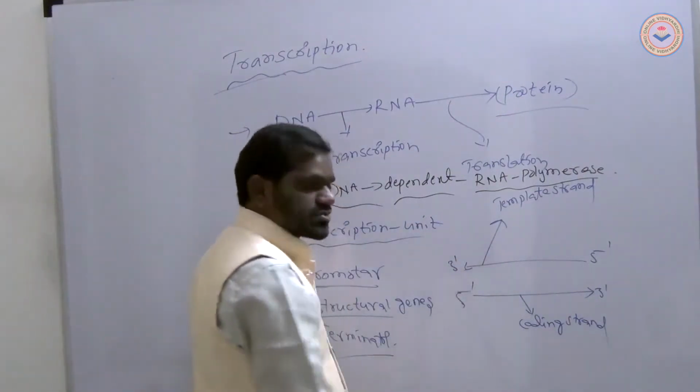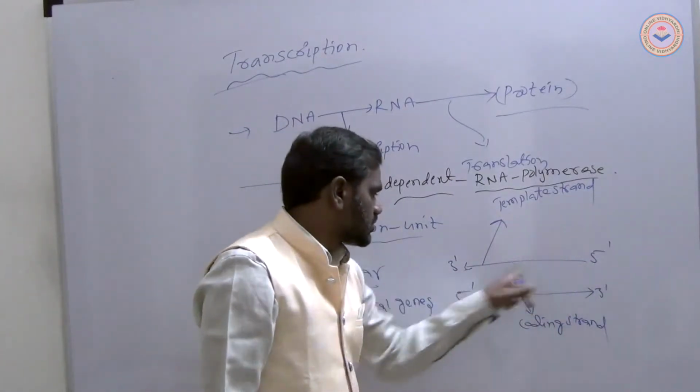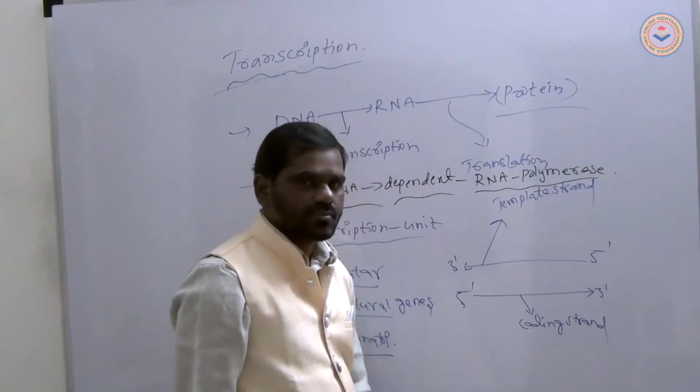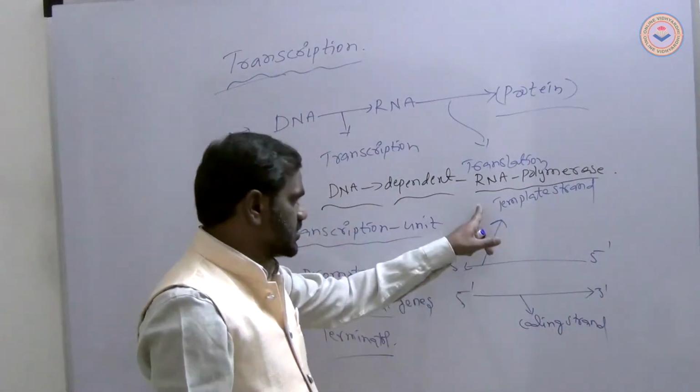This is one strand and this is the other, with arrows running 5' to 3'. This is the coding strand and this is the template strand.